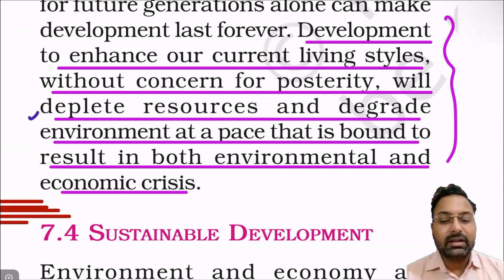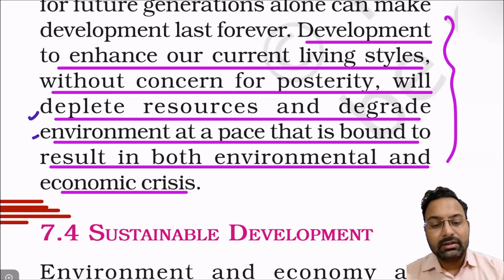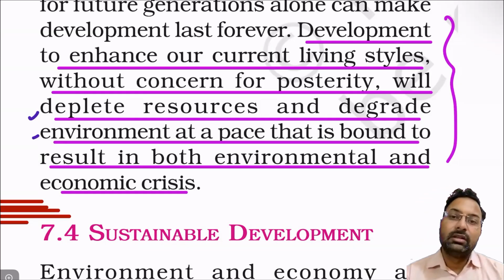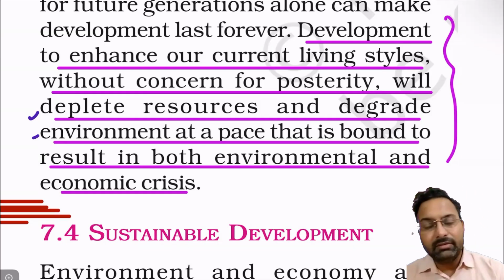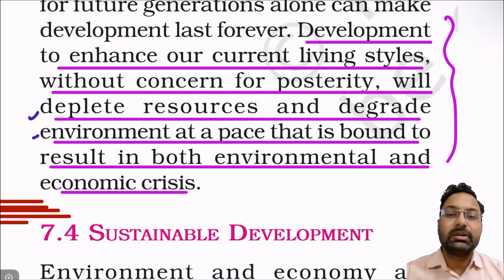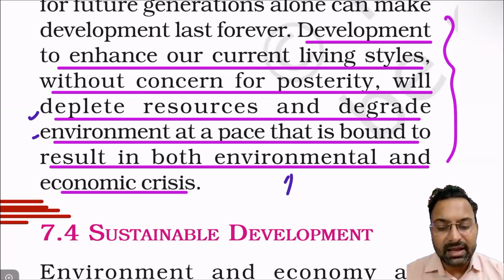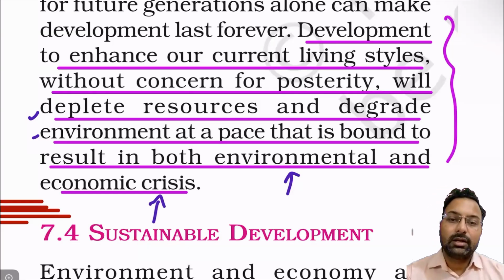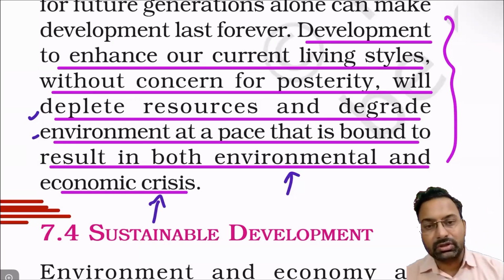If we start depleting resources and degrading the environment, then that pace of economic growth, though we will be able to achieve a higher amount of economic growth, that is for sure, will not be sustainable in the longer term, and that growth will lead to an environmental and economic crisis in the future, right?